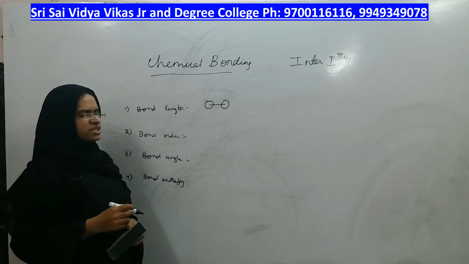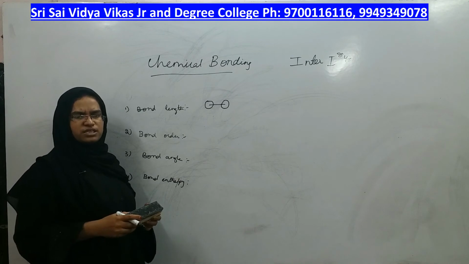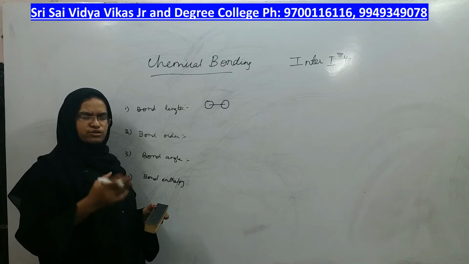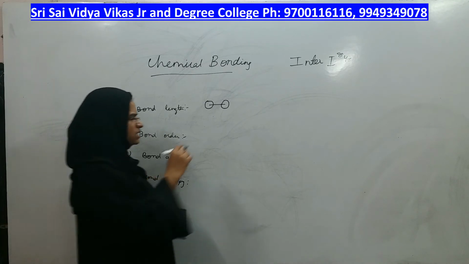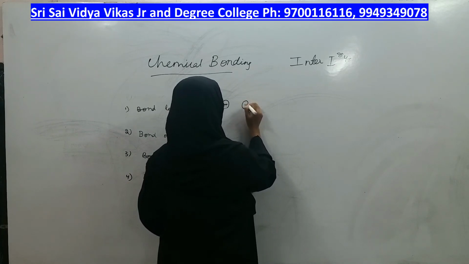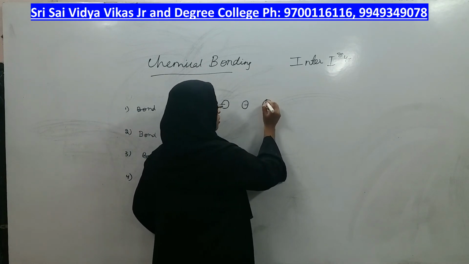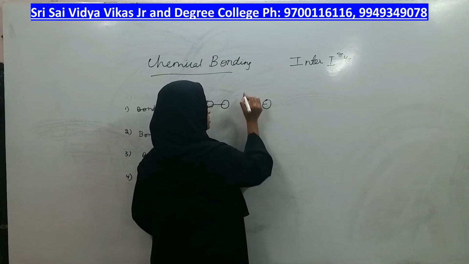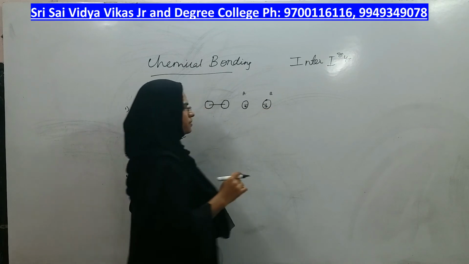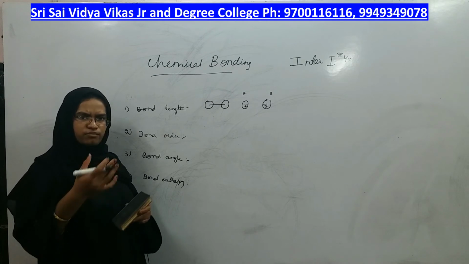bond length means the distance between one atom and the next. So how can you measure the distance between two atoms who are sharing a pair of electrons? You cannot do so. So what is the best way to measure the bond length is, you calculate the radius of one atom which is combining and the radius of another atom which is combining. Suppose it is A and it is B. Right? If you add the radius of one atom and the next atom, what will you get? Bond length. But